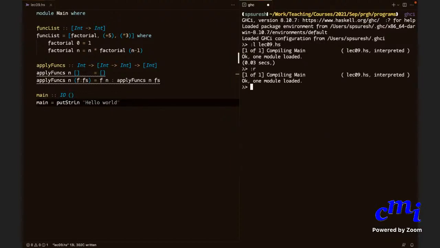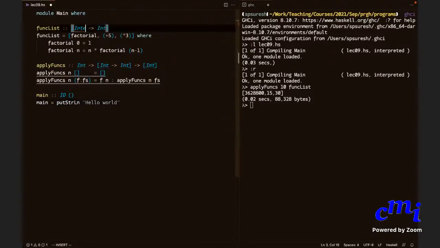Okay, so let's try again. Apply functions. Let me apply to 10. What functions do I apply? All the functions. Great. So do you see what is happening? Something is wrong because factorial 10 shouldn't be. Is factorial 10 really this long? Yes, sir. Oh, okay. Okay, great. So if you want, I can make it integer. Then uniformly I have to change.